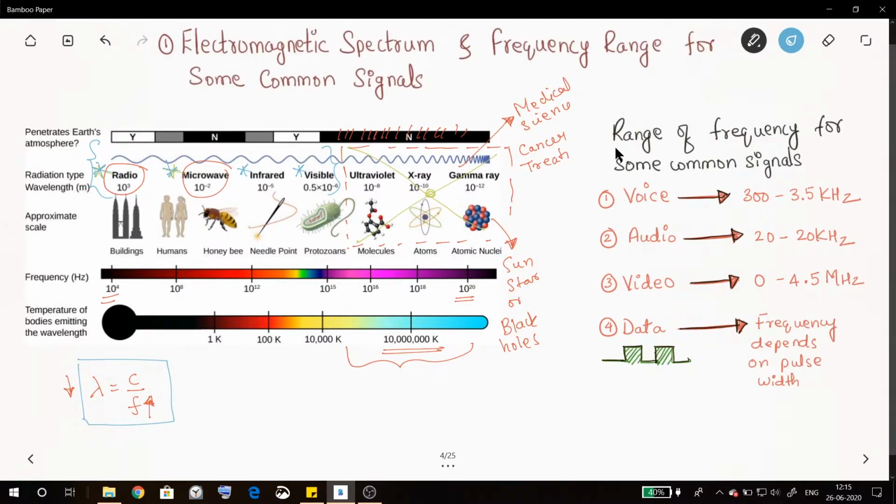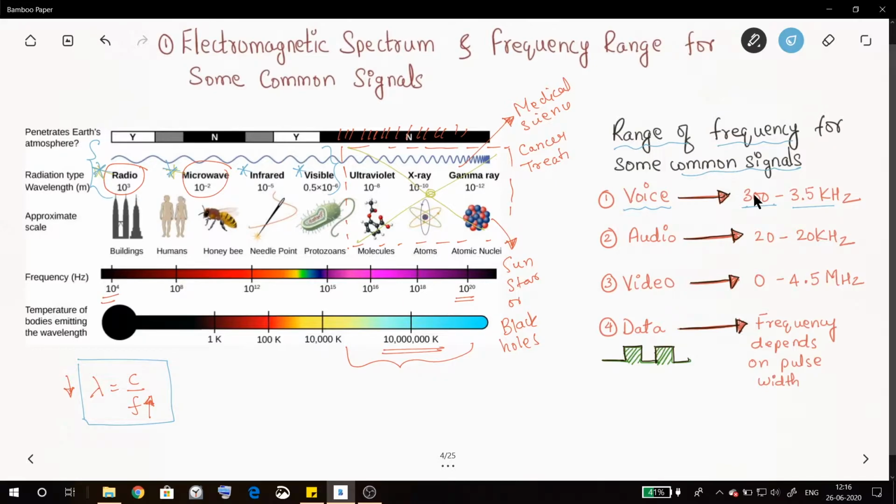Now let us see some range of frequency for some common signals. Voice signal has frequency range from 300 Hz to 3.5 kilohertz. What is this voice signal? Whenever I'm speaking, my throat produces some sound, and that sound has some frequency components present in it, and the range of the frequency components can be from 300 Hz to 3.5 kilohertz. This is physically measured, and the voice signal cannot have any component present outside this frequency range.